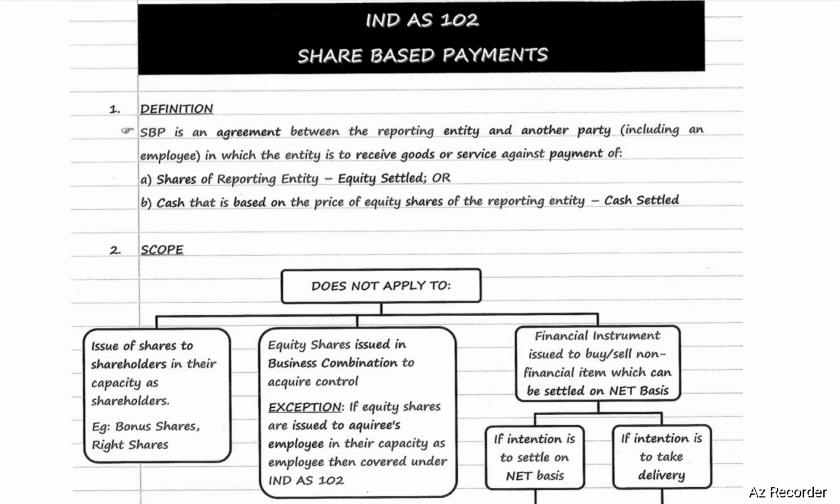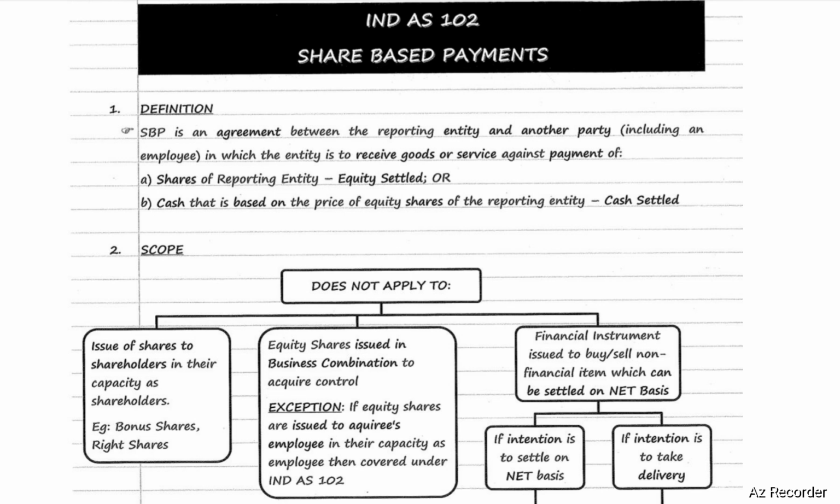Ind AS 102 Share-based payments. Share-based payments is an agreement between the reporting entity and another party, including an employee, in which the entity is to receive goods or services against payment of shares of a reporting entity, that is equity settled, or cash that is based on the price of the equity shares of the reporting entity, that is cash settled. So share-based payments may be equity settled or cash settled.